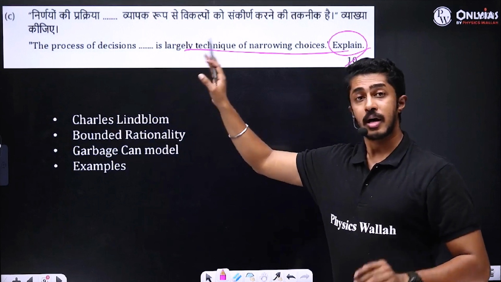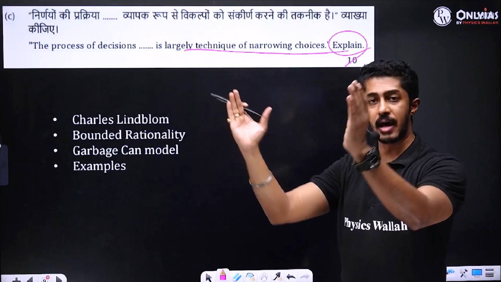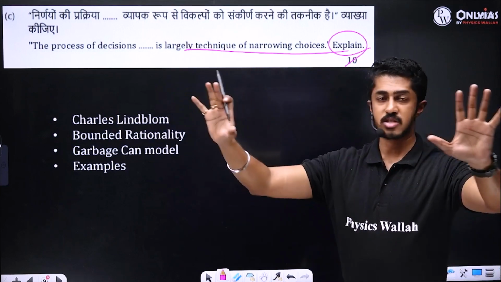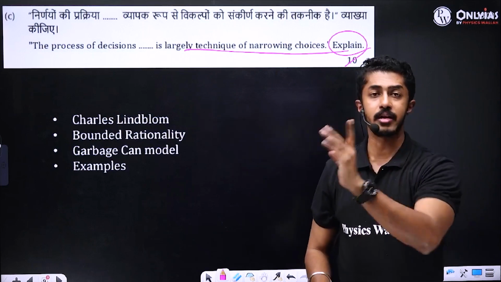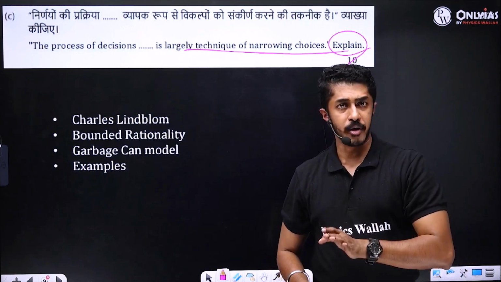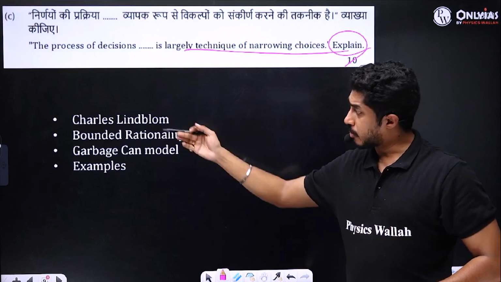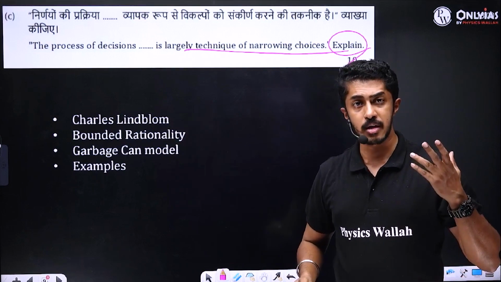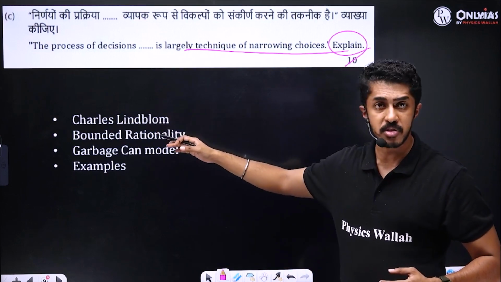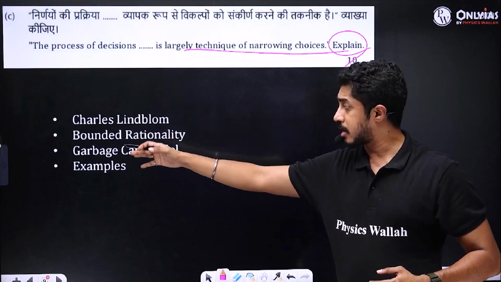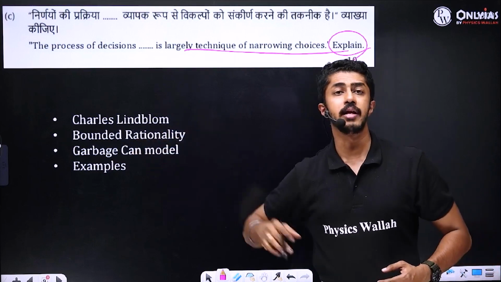Here it is about what? You're telling decision making is what? You're narrowing down your choices. Initially there were 5, then 4, 3, 2, then finally you go ahead with 1. That is the point here. So you briefly mention what decision making is. What was Charles Lindblom's take on it? Bounded rationality, garbage can model, and then you need examples.